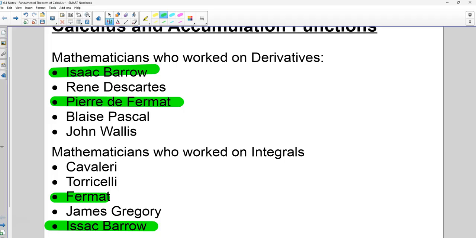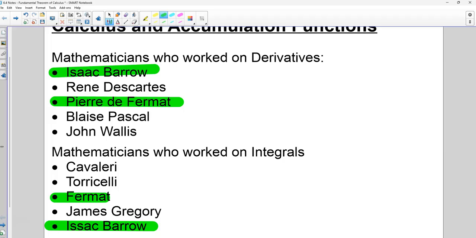So, Newton actually had discovered calculus long before he published anything. And the reason that Newton and Leibniz are credited with coming up with calculus is not because they learned how to take a derivative or because they learned how to take an integral. What Newton and Leibniz discovered is that derivatives and integrals are inverses of each other.